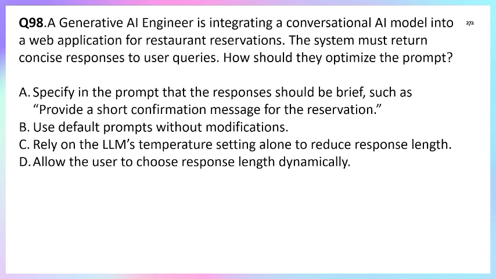So it is not the right method. Whereas option D allows the user to choose the response length dynamically. While flexible, this is not practical for restaurant reservation. It complicates the user's experience instead of solving the need for concise and consistent responses. So the correct answer is option A.